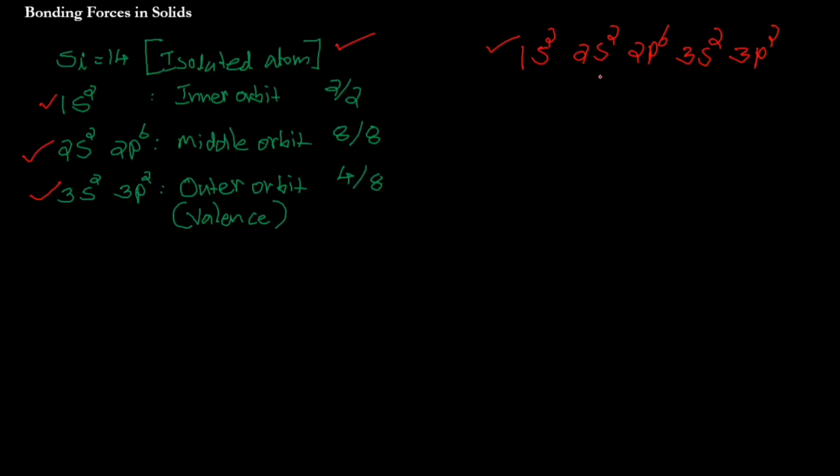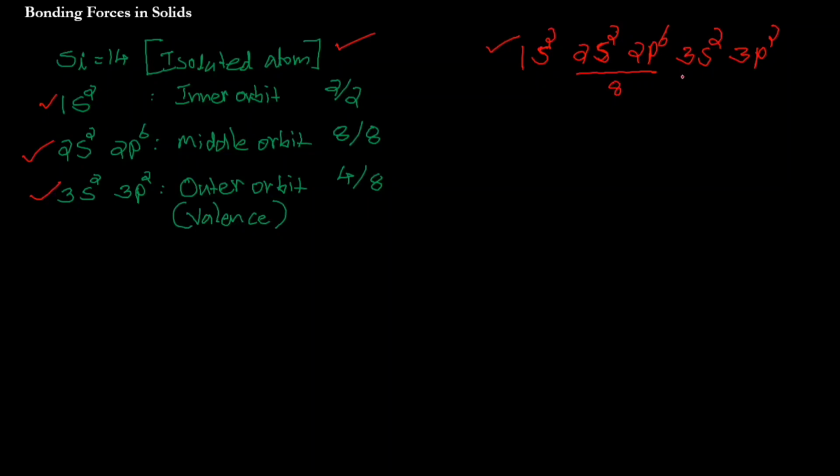Okay, in the second orbit, the middle orbit, how many states are there? 6 plus 2, 8 states are there. S2 and P6, 8 states. There are 8 states and 8 electrons. Initially there are 2 states and 2 electrons available. Here 8 states are there, 6 plus 2, and there are 8 electrons as well.